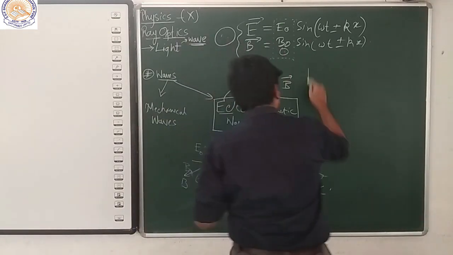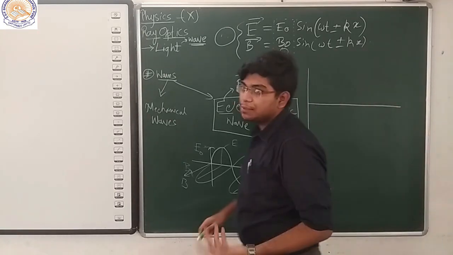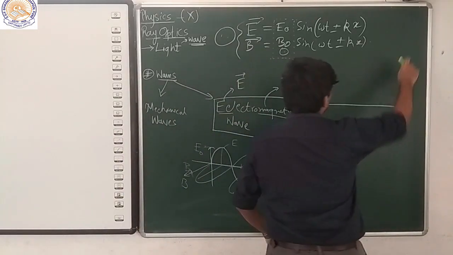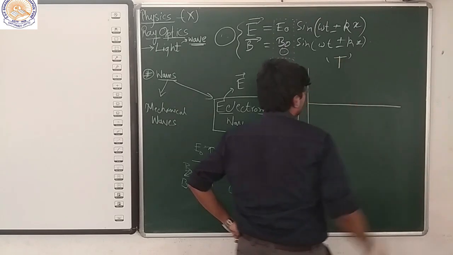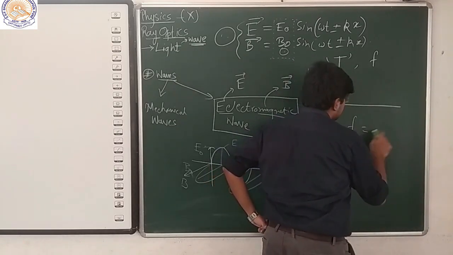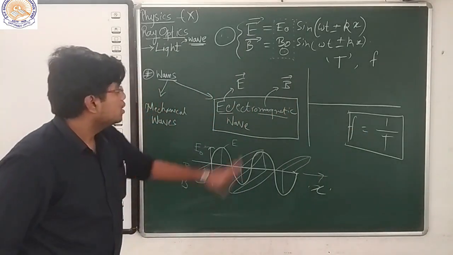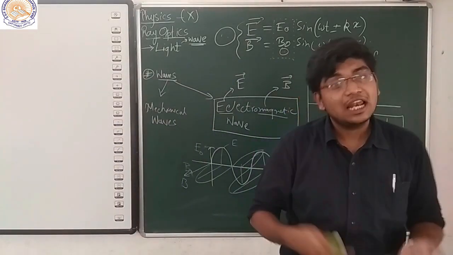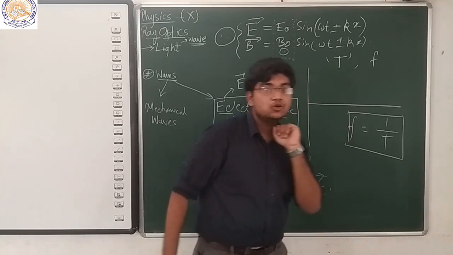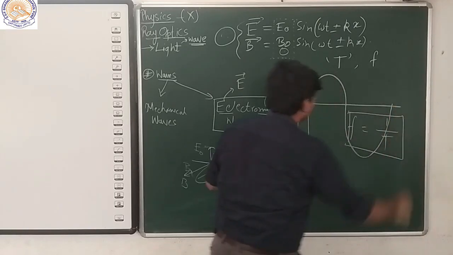Now we all know from our basics that a wave has oscillating particles, and let us say the oscillations are made in such a way that their time period is T and their frequency is f, and from our previous knowledge f is equal to 1 by T. Now if we want to find the velocity of a wave, which is an extremely important concept here, let me make an ordinary wave like this.